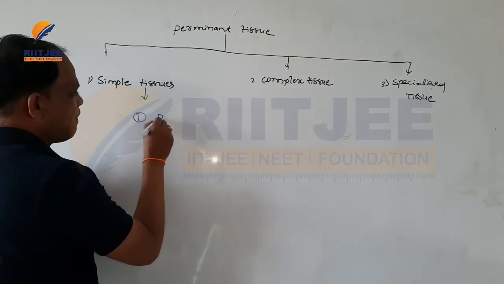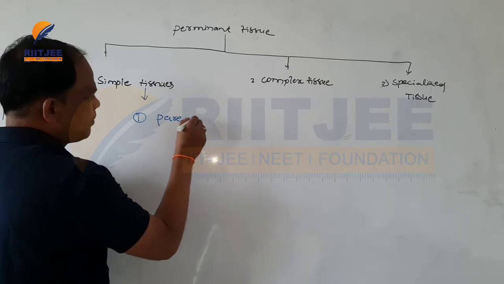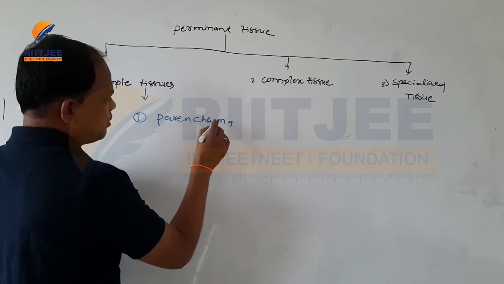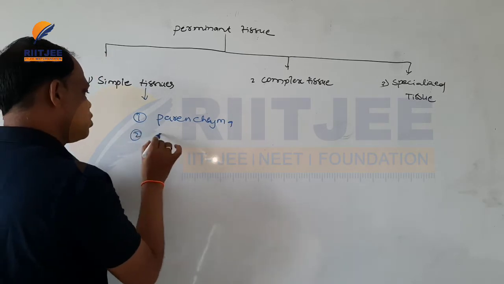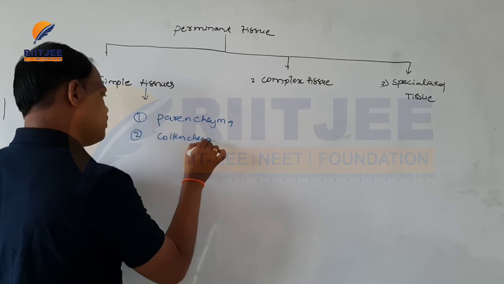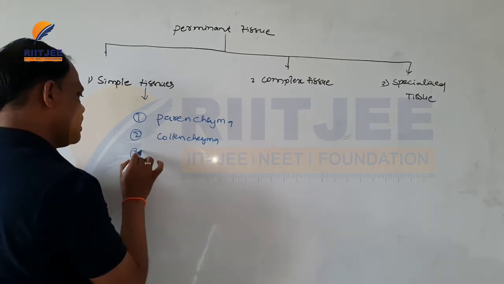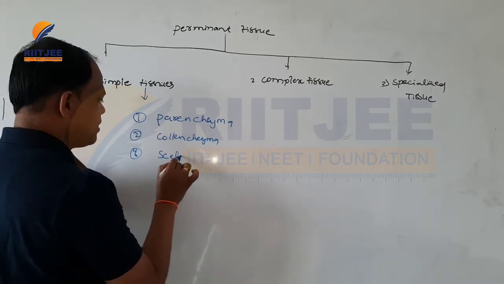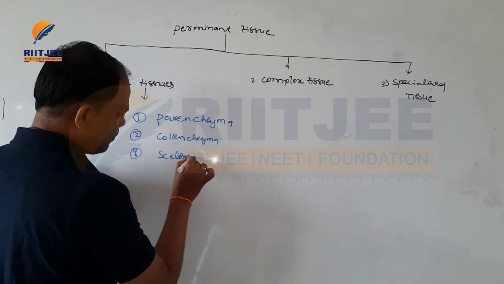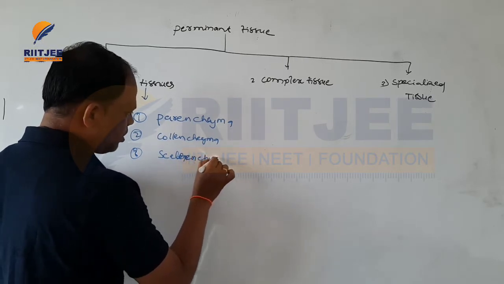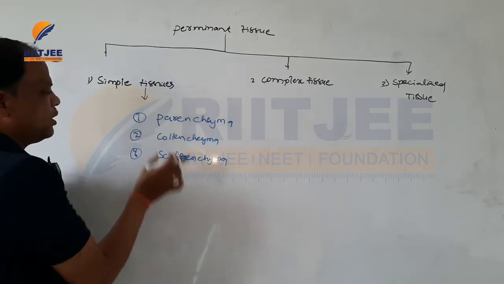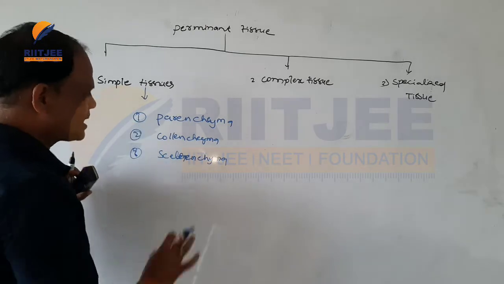One is parenchyma, the second is collenchyma, and the third is sclerenchyma. These three types of tissues are formed based on function and structure.